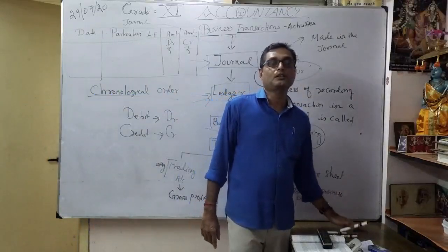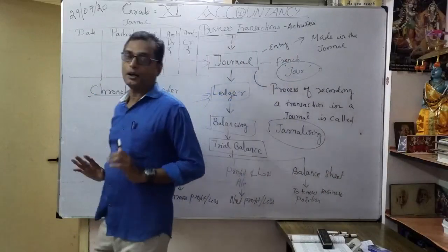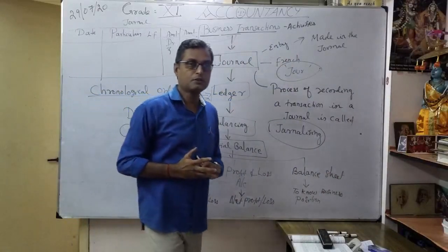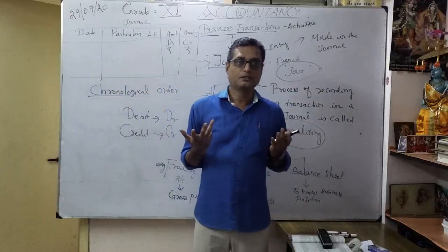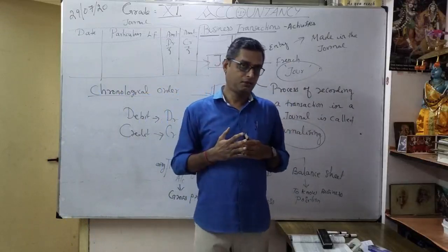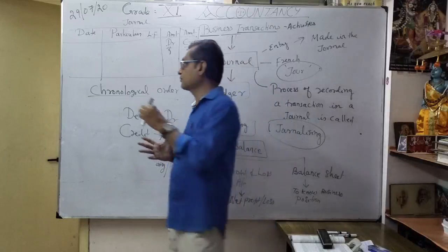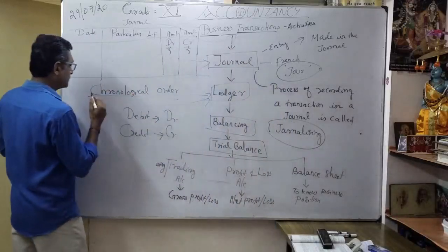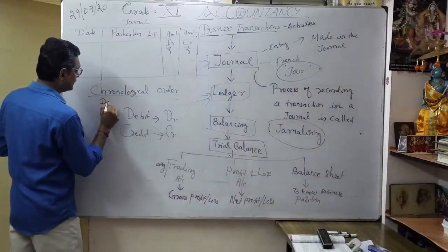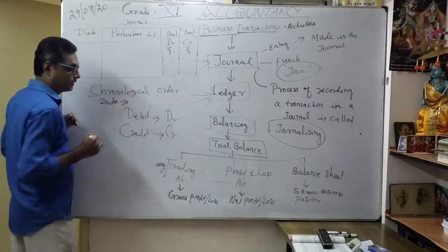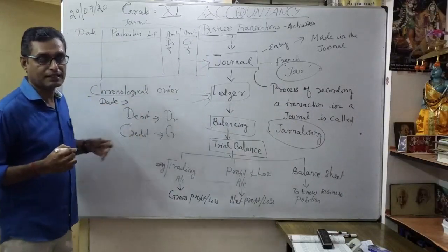See, for example, today we bought something. Are you able to record it with yesterday's date? It is not correct. So whatever particular transaction or particular date, you have to follow. Chronological order is nothing but as per the date, exactly when it is incurred.